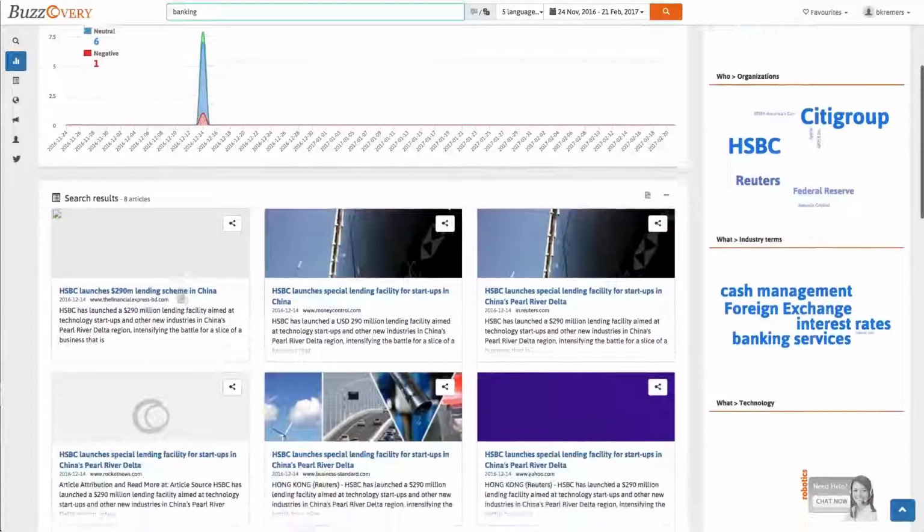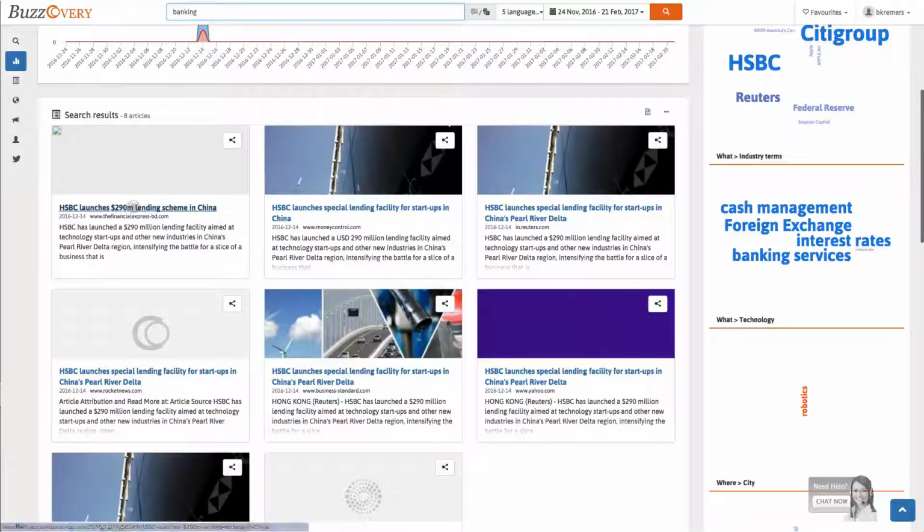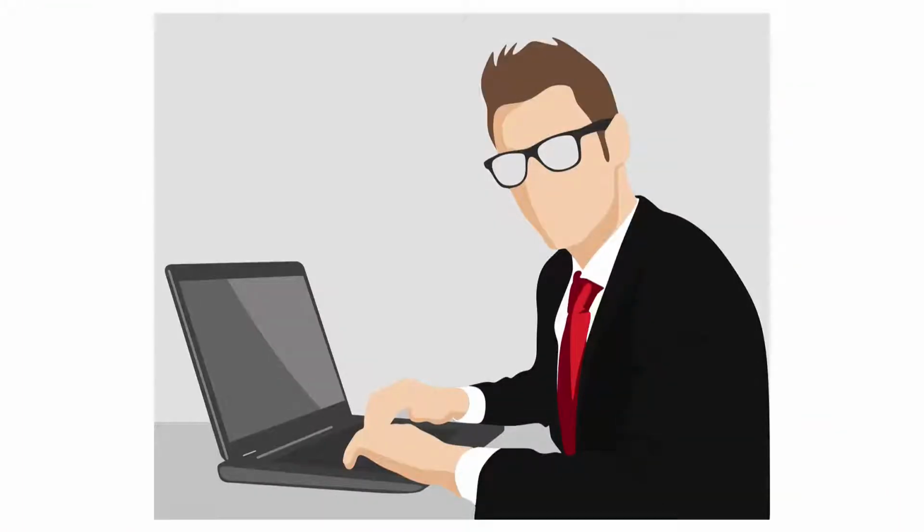He sees that a major bank, HSBC, is heavily investing in high-tech in China. Robotics as technology apparently is good for the environment, and in China there are many opportunities. Look at what John has discovered in as little as 15 minutes using BuzzCovery. He knows what data to explore further and whom to reach out to.